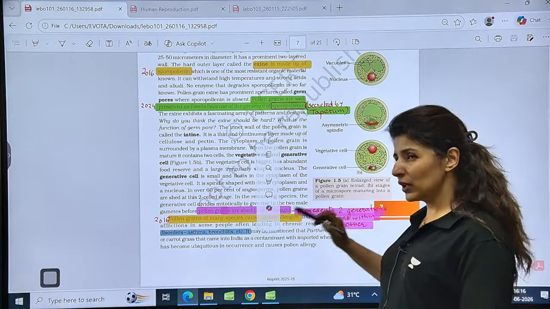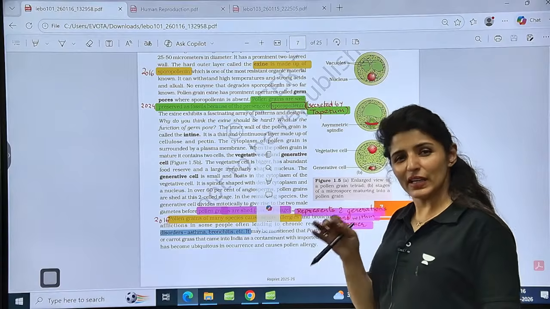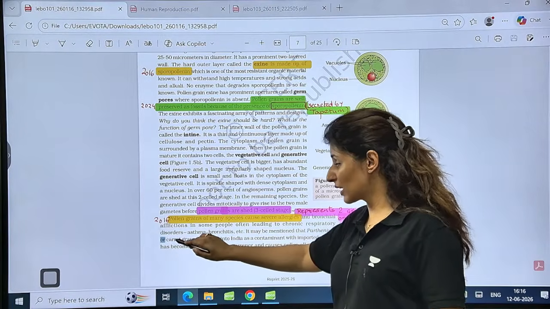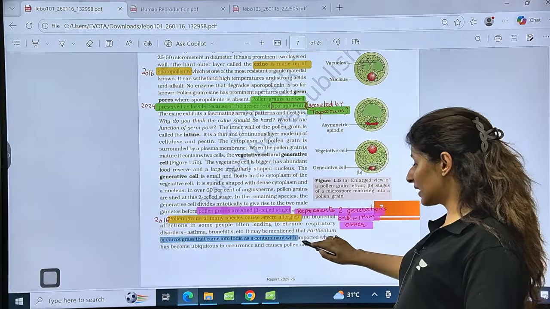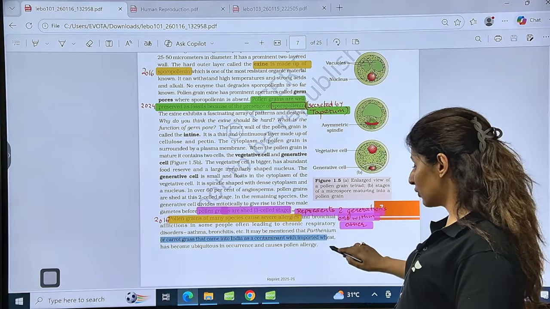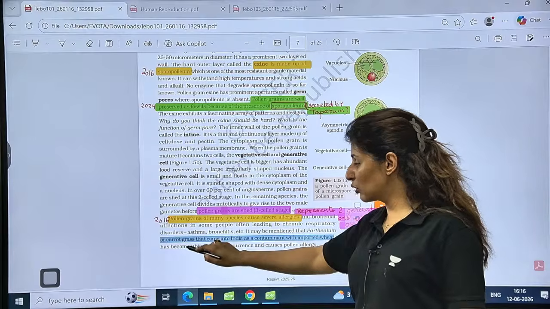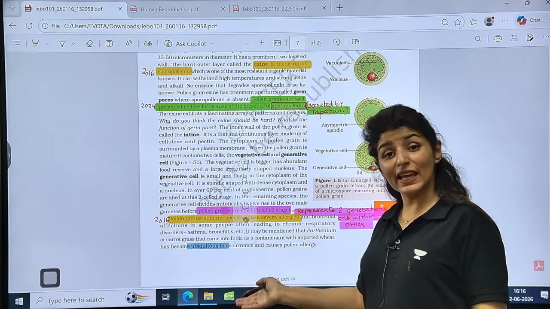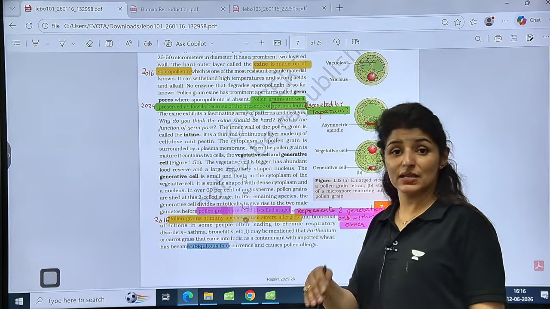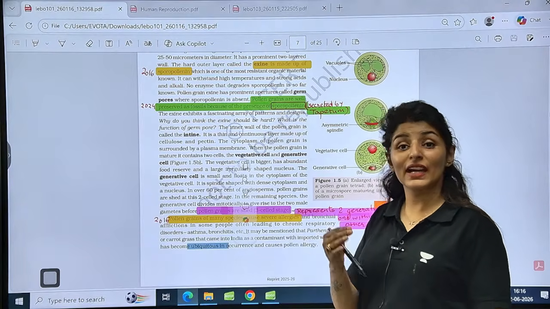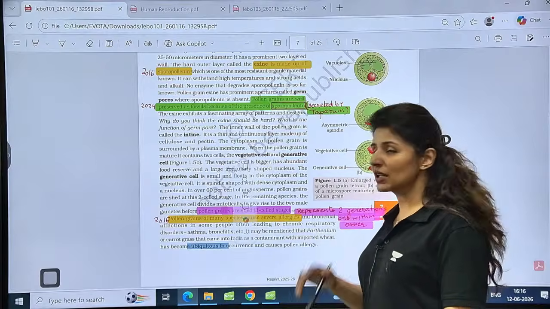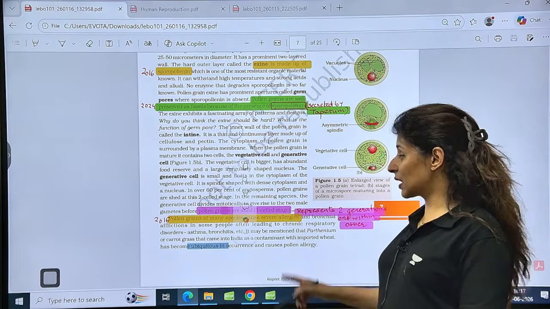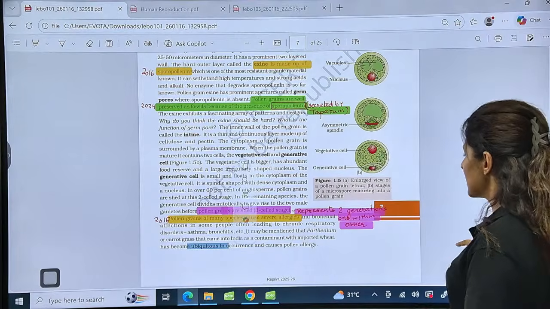So the pollen grains which are particularly very allergic in nature belong to the genus Parthenium or carrot grass, which came into India as a contaminant along with imported wheat and became ubiquitous. Ubiquitous means found everywhere. Now this is an alien species. Okay, carrot grass, Parthenium. We have already read about alien species invasion. So this is an alien species which is also famous for causing respiratory disorders, that means the pollen allergy. Is that clear to all?